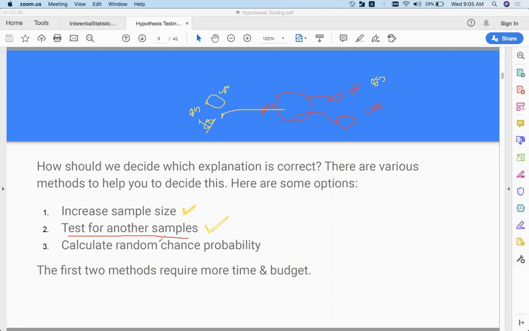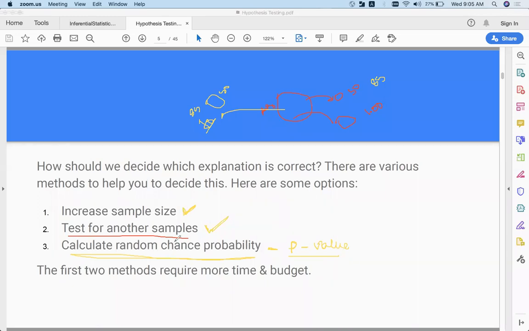Now, what is the third option? Calculate the random chance probability. What does this mean? This is where the confusion will come. In simple terms, what we are trying to calculate is the probability of this happening randomly, or what is the chance of this happening, right? So this is called your p-value. Random chance probability. I have a simple example to explain this, but this is your theory.